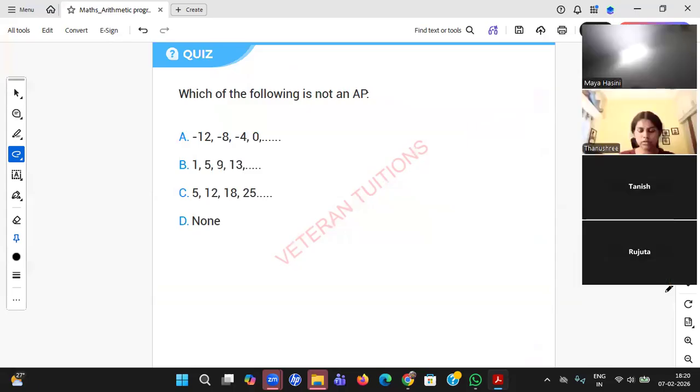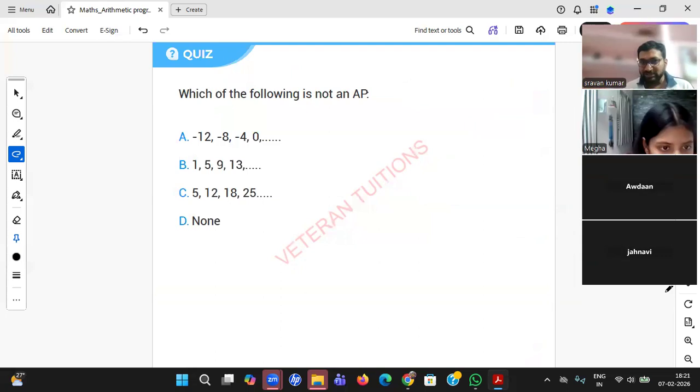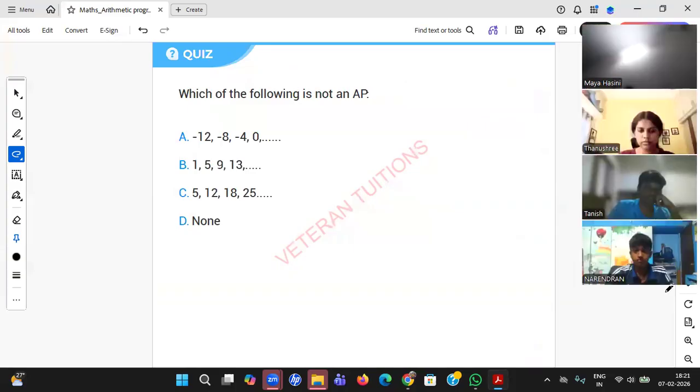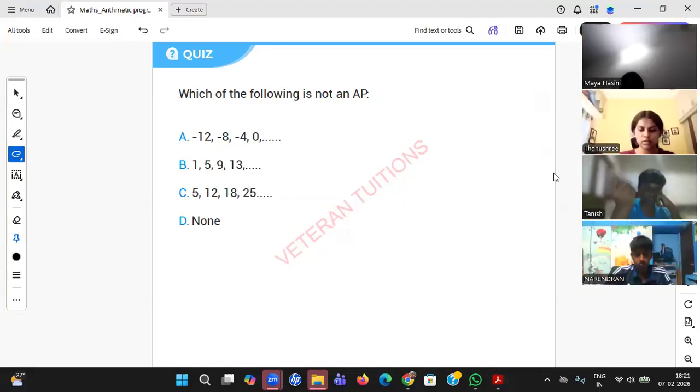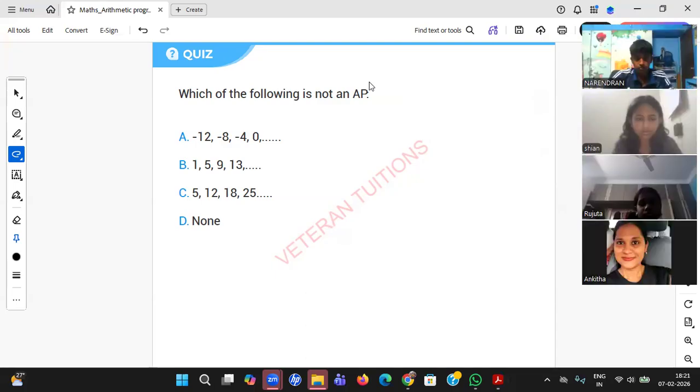Shayan, Narendran, Rujita, Tanish, please switch on your cameras. Don't look, Avdan. See, Mega is always switching on the camera. Very good, Rujita. Tanish, right answer. Mega, right answer. Ankita, right answer. Maya, right answer. Jahnavi, right answer. Okay, I'm able to see.